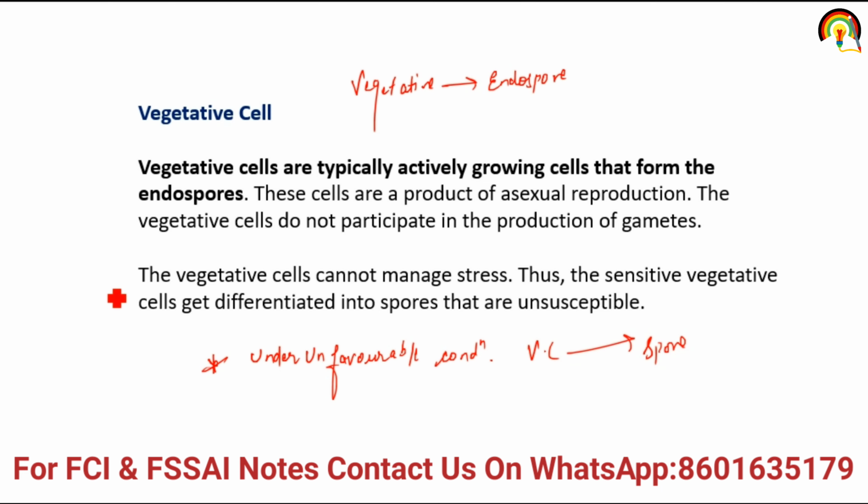So that means vegetative cell cannot manage stress, and when there is a favorable condition, these spores again differentiate into vegetative cells. Thus the sensitive vegetative cell differentiates into spores that are unsusceptible. So under unfavorable condition, vegetative cell differentiates into spore, and when there is a favorable condition, these spores again differentiate into vegetative cell. So that is the condition.